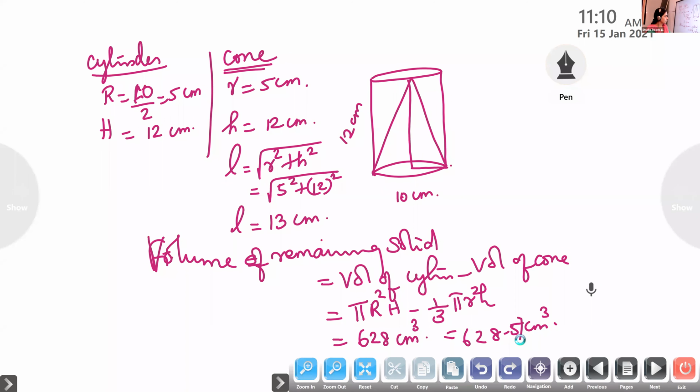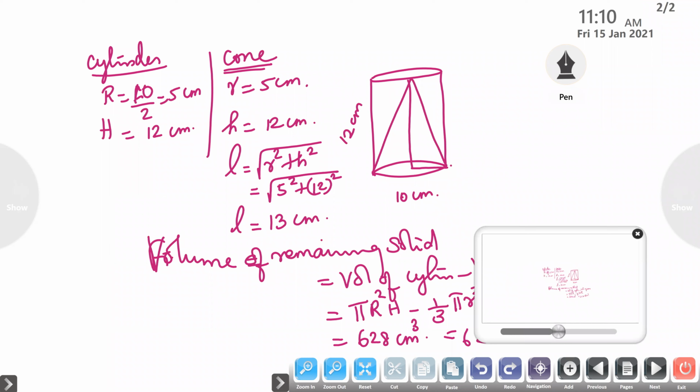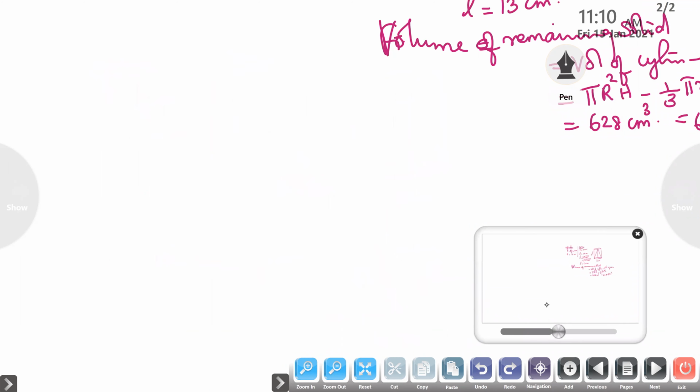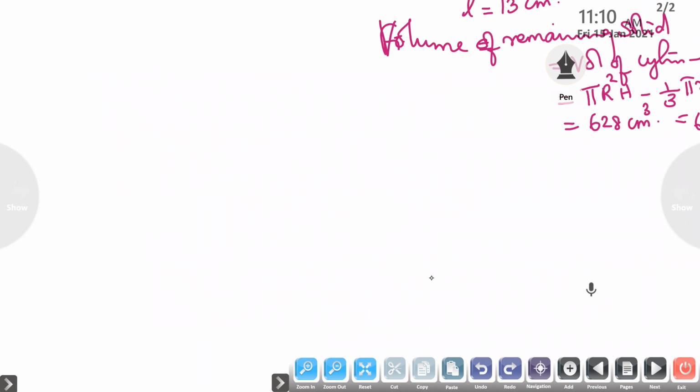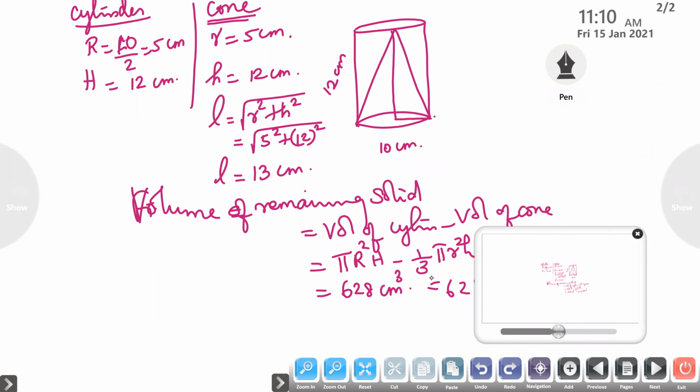Yes. So, are you getting this answer, Aparna? Karthik? Yes, ma'am. Once the volume is over, what is the next part asked here? Find the surface area of the remaining solids. Look at the solid shape, this part is removed, isn't it?